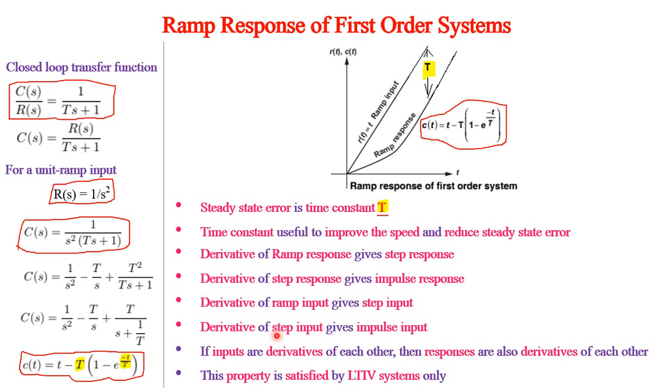Step input when we differentiate, we will get r of t equal to 0 when t greater than 0, which is impulse input. So inputs are derivatives of each other, and responses are also derivatives of each other. So this is a very, very important property. This property is satisfied only by linear time invariant systems.